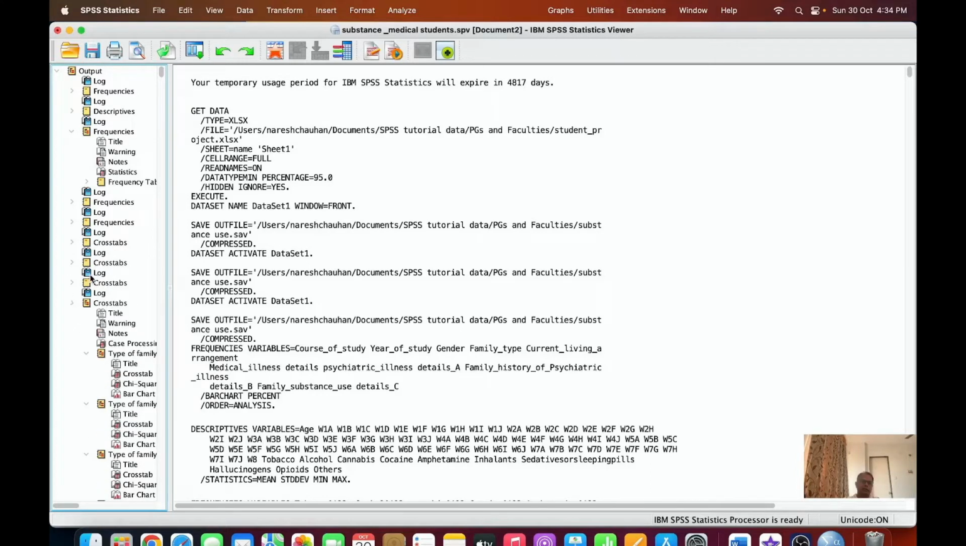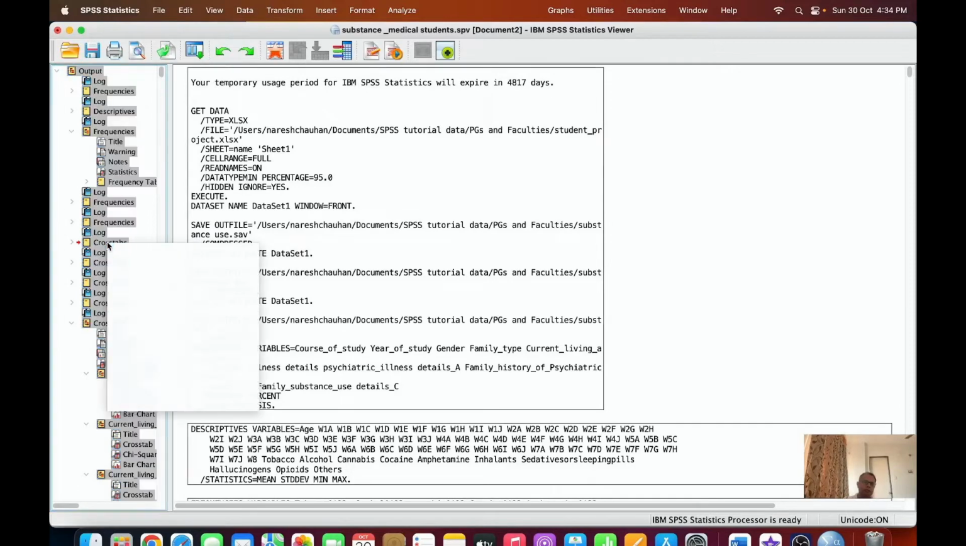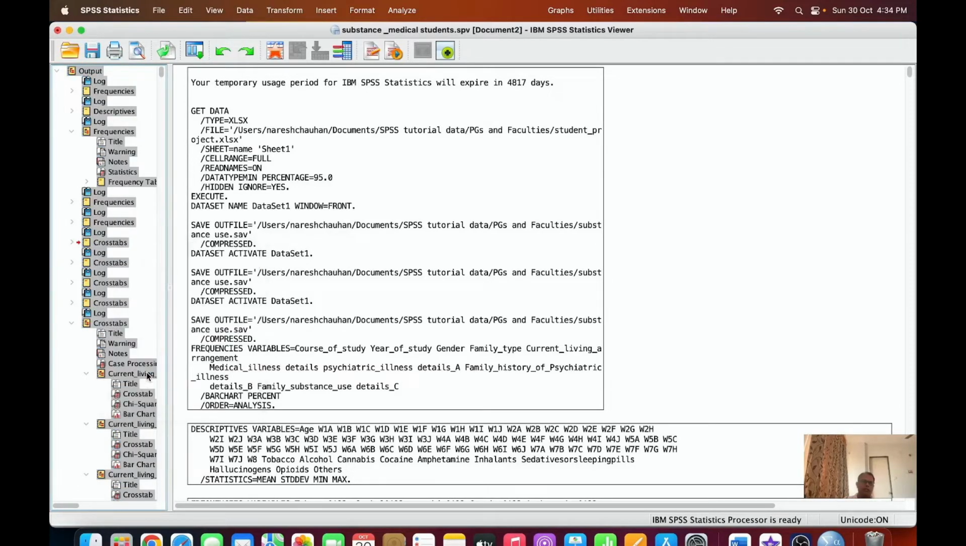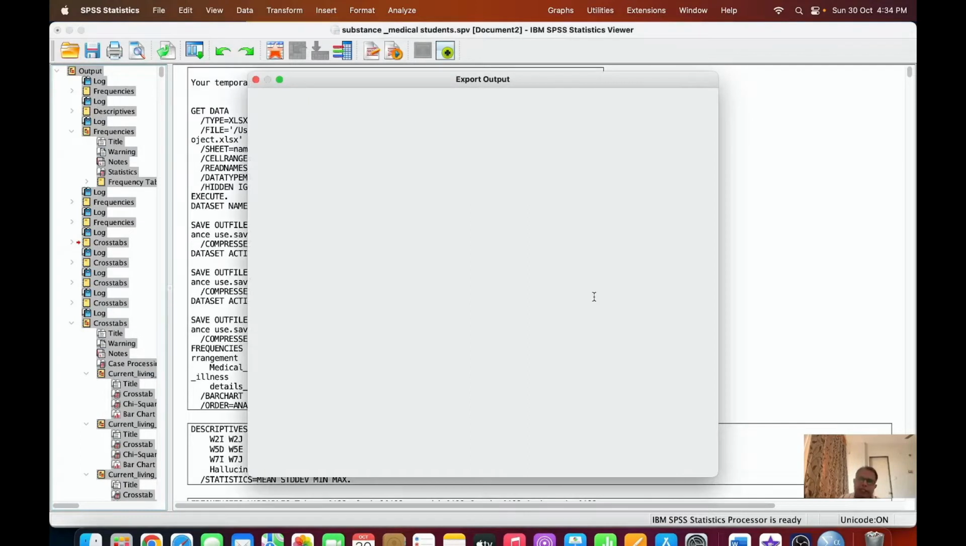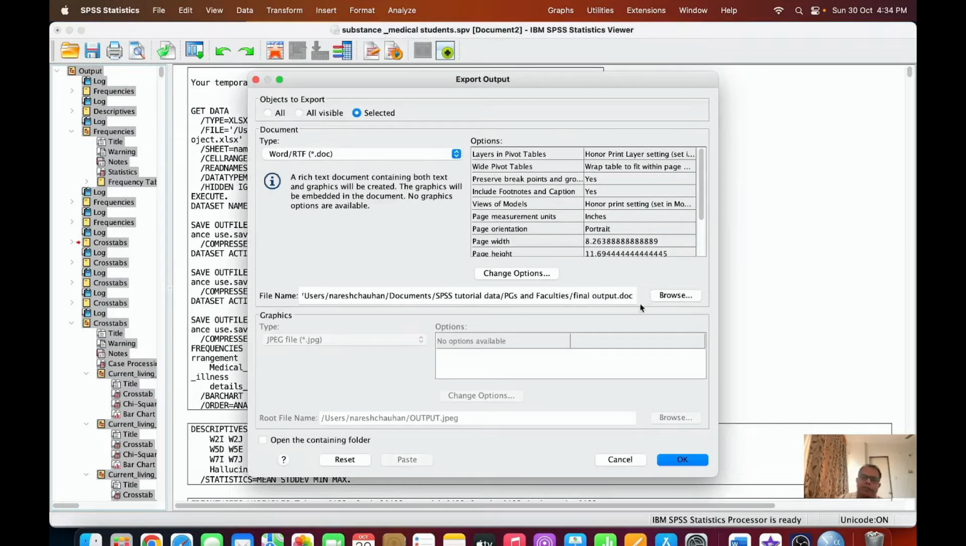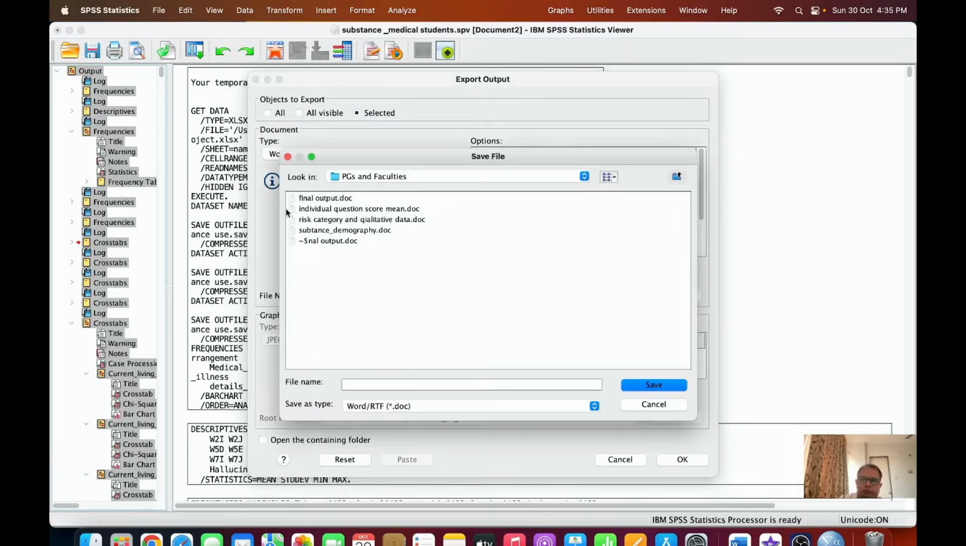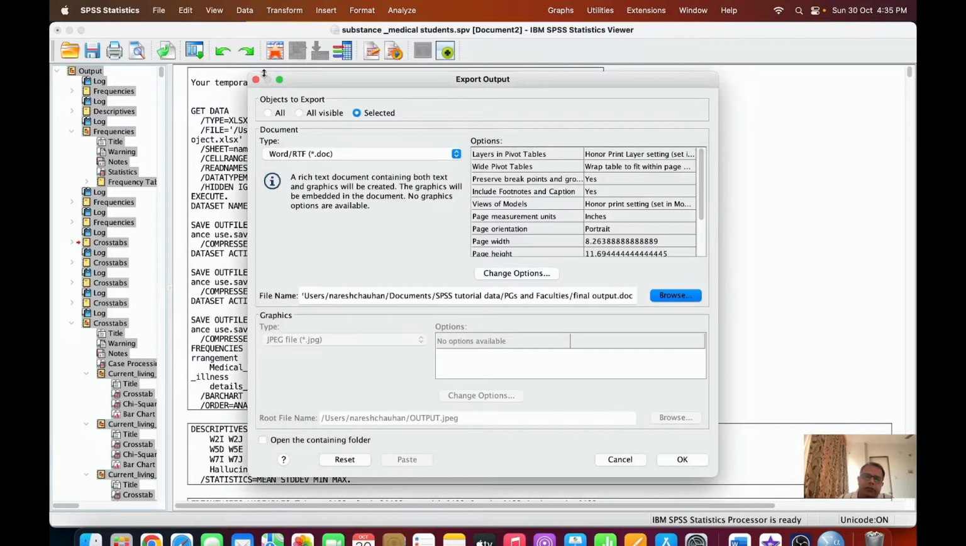You can select all, and you can export this output as a Word file so that you can edit and copy paste it in a separate report file. You have to choose the path where you want to save, give it a name, whatever you wish, final output, then hit save. So it will be saved in a specific folder.